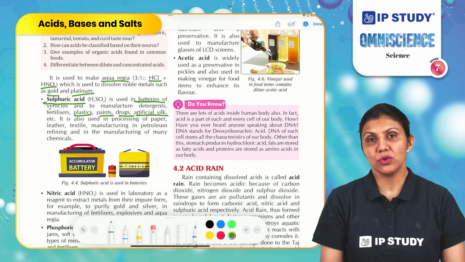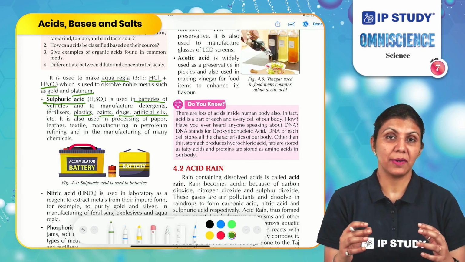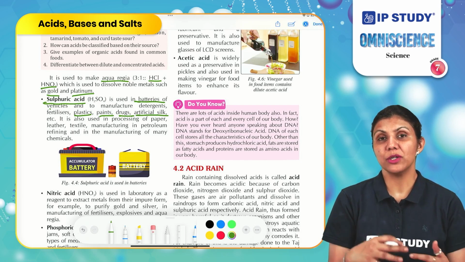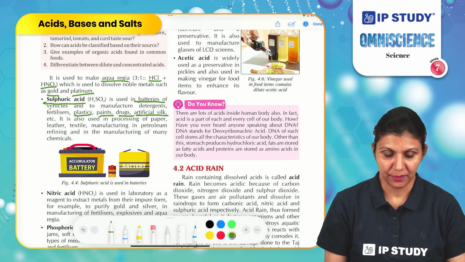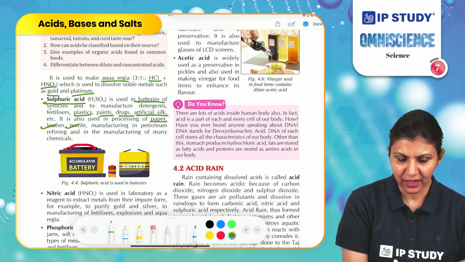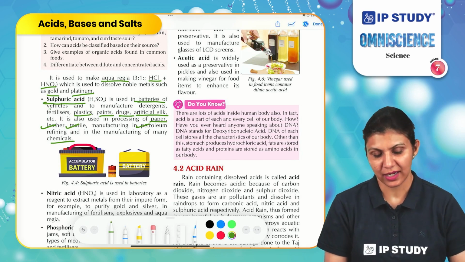Acid is also used in the fabric industry where natural fabric is processed using acids to produce a type of artificial fabric. So it is also used in processing of paper, leather, textile, manufacturing in petroleum refining and in the manufacturing of many other chemicals used in our lives.